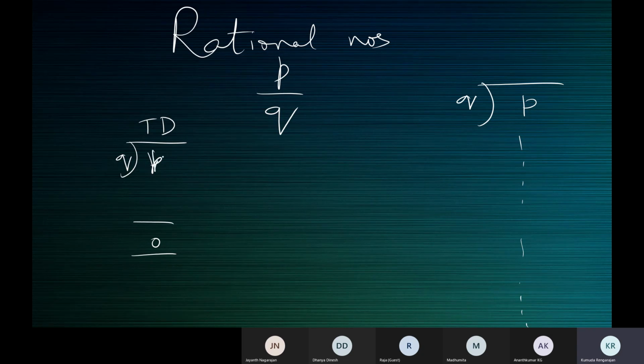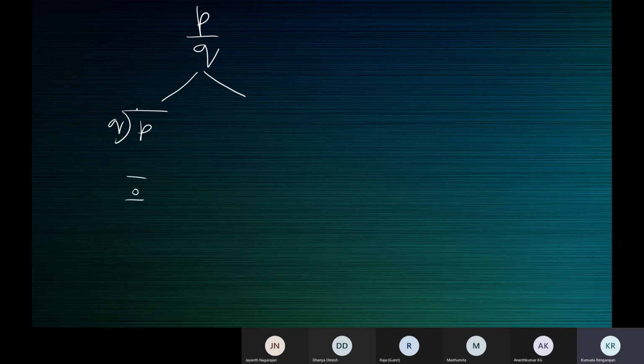So the first case is where the division comes to an end with a zero remainder, and the quotient is a terminating decimal. If the division does not come to an end, the quotient will be a non-terminating but repeating decimal. So when you divide p by q, the division can come to an end and the quotient is a terminating decimal.